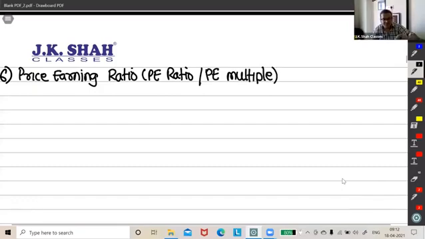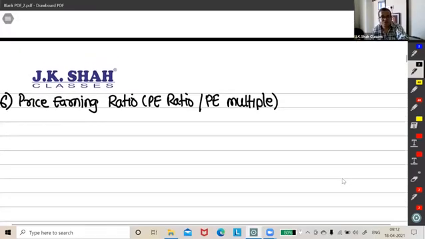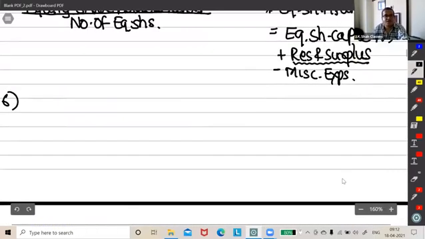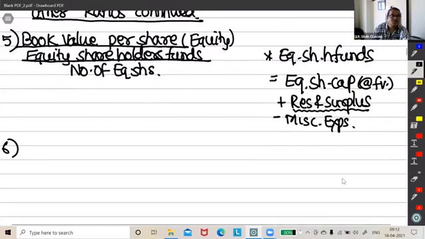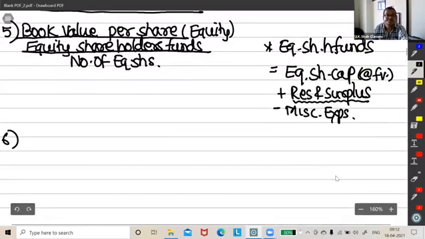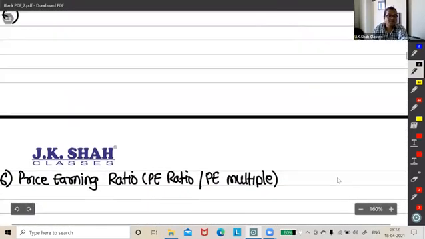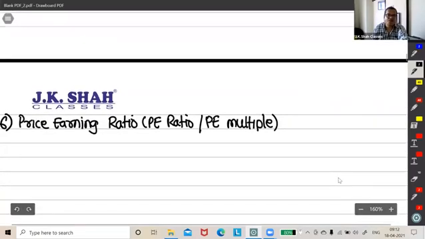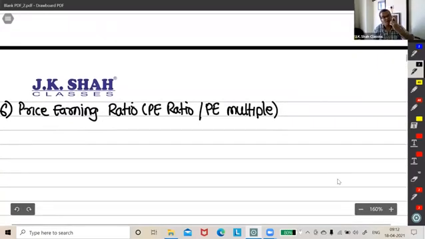Okay, you know what? These are ratios that I'm teaching now. They're actually used in the market. As an investor, I also go through these things. I check book value per share of the company. Then I check this P ratio also to give me the hint of some market movement, not a full proof, but at least I get some hint. So what is this ratio? It's very simple.